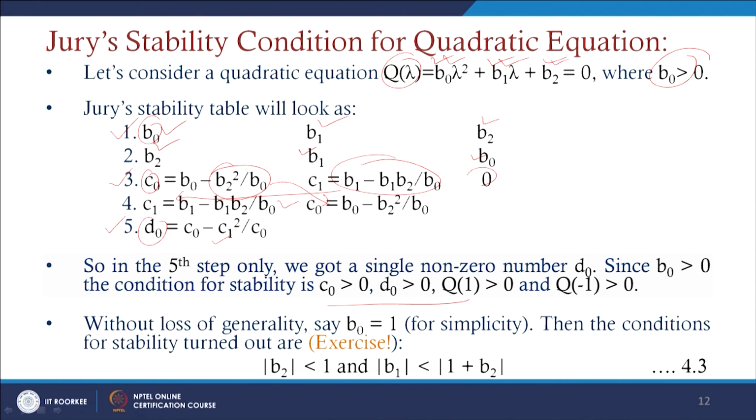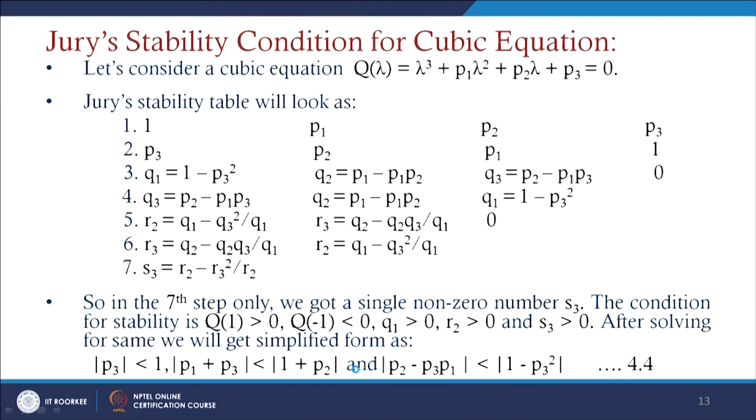Without loss of generality, suppose b0 equals 1. Then the condition for stability turns out as follows: if you directly consider b0 as 1, then 1 minus b2 square should be greater than 0. Based on that, we can say that b2 is less than 1 and b1 should be less than modulus of 1 plus b2. And if we go for Zurich's test for a polynomial of degree 3, the cubic polynomial can be written as lambda cube plus p1 lambda square plus p2 lambda plus p3 equals 0.